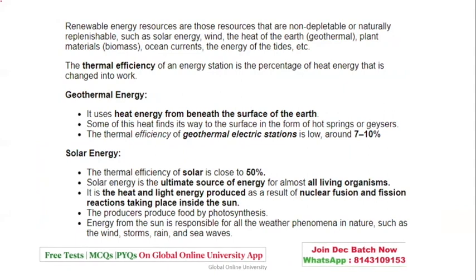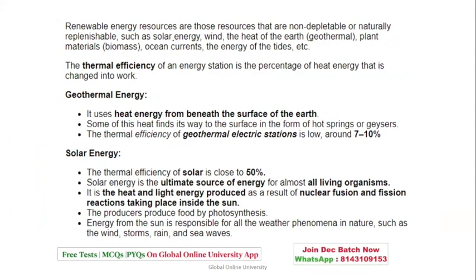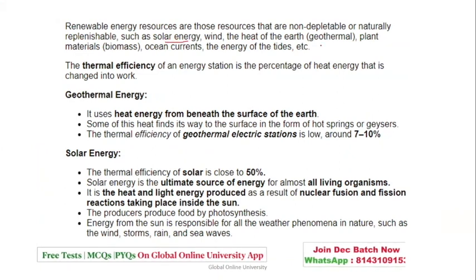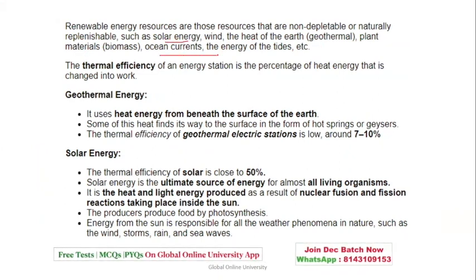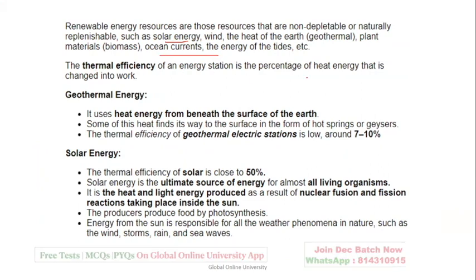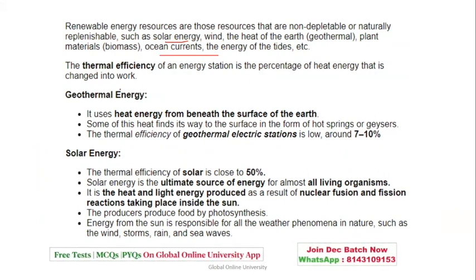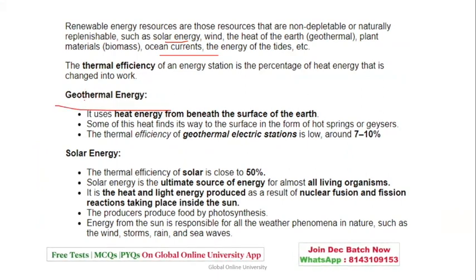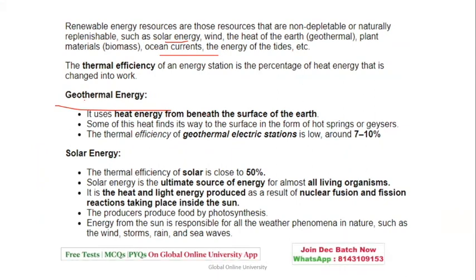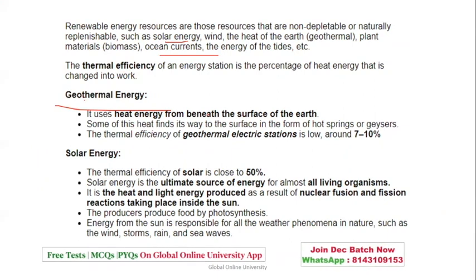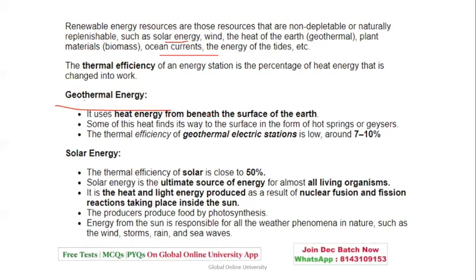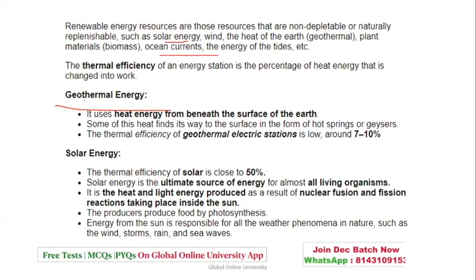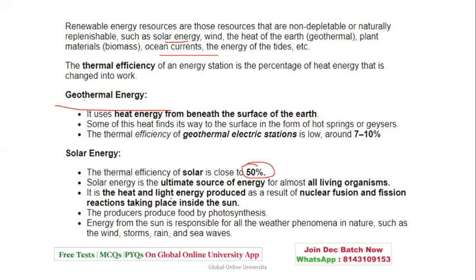Renewable sources of energy are non-depletable or naturally replenishable, such as solar energy or heat of the earth or plants, or ocean currents. The thermal efficiency of an energy station is the percentage of heat that is changed into work. Geothermal is from beneath the earth's surface, and it finds the surface in the form of hot springs or geysers. The efficiency is low, around 7 to 10%. Solar energy is more efficient, close to 50%.